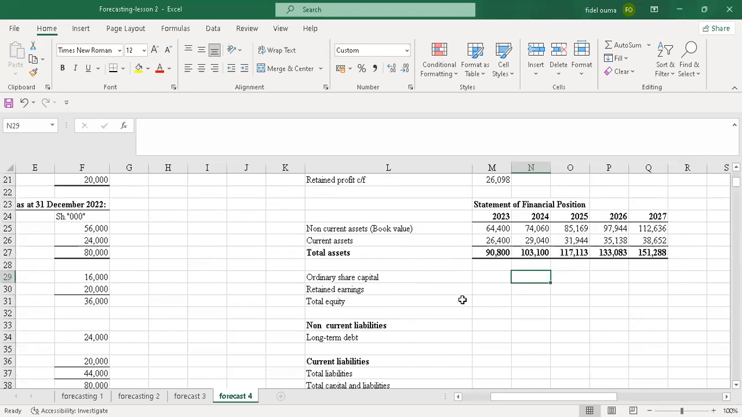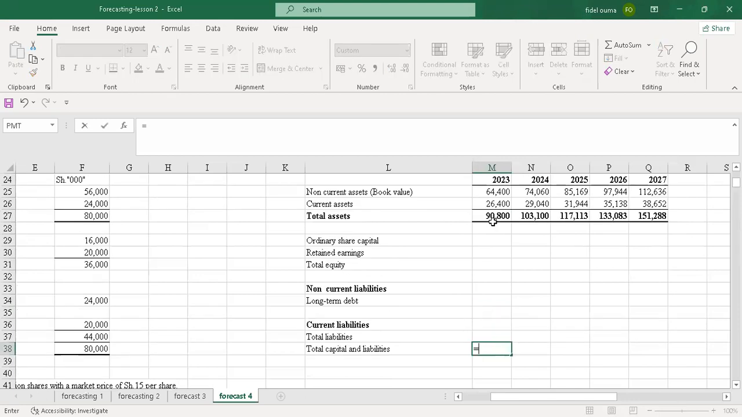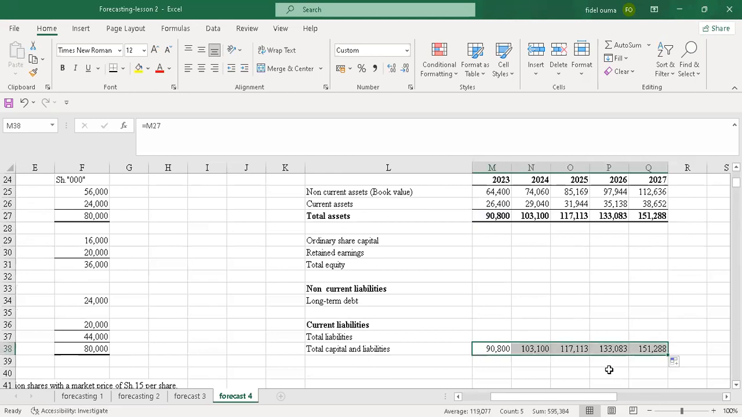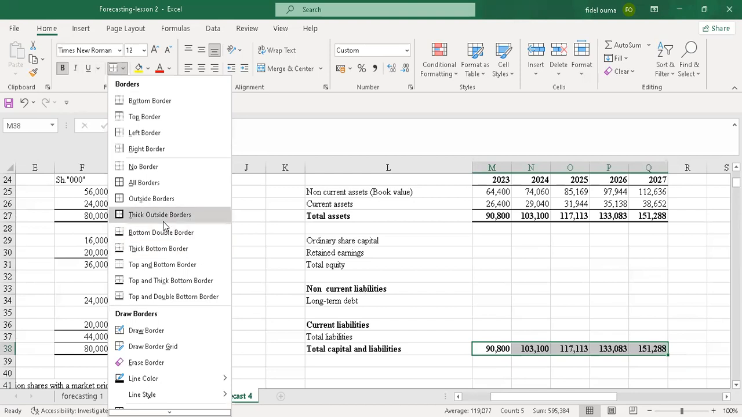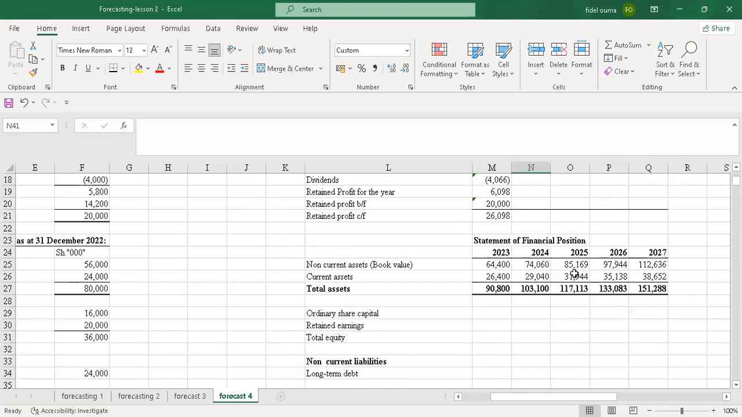You know that total assets should balance total capital and liabilities. So I just come here and say equals to, I'll put that there, then I'll drag. Then I'll also bold this so that you can see the values clearly on your side. I'll create the top border here, then also include the thick bottom border. So this is supposed to balance. Total assets should balance with total capital and liabilities all through the forecast years.